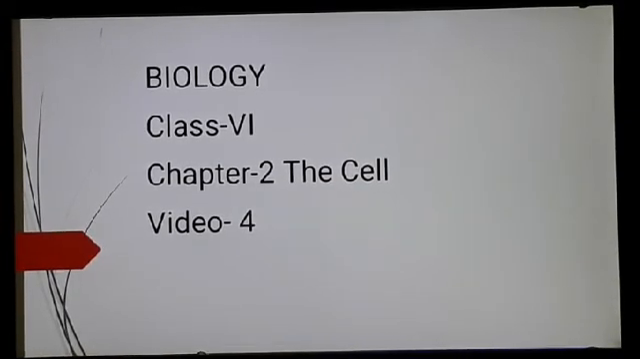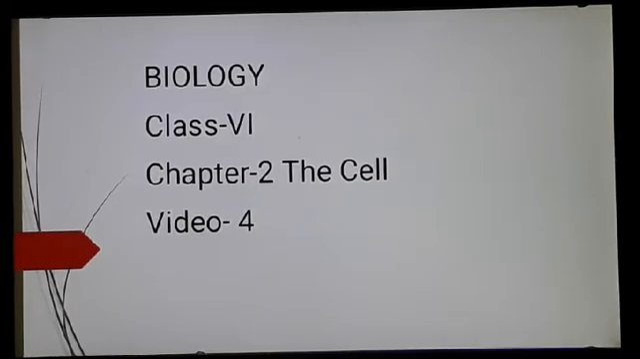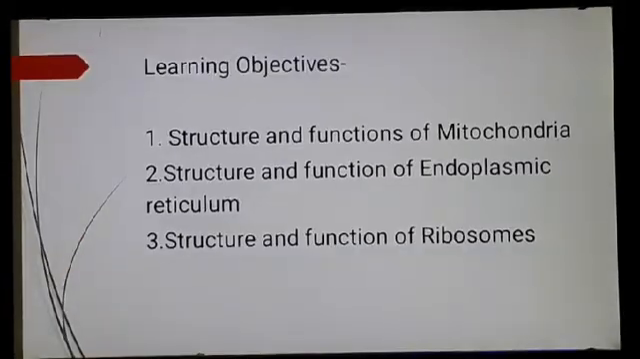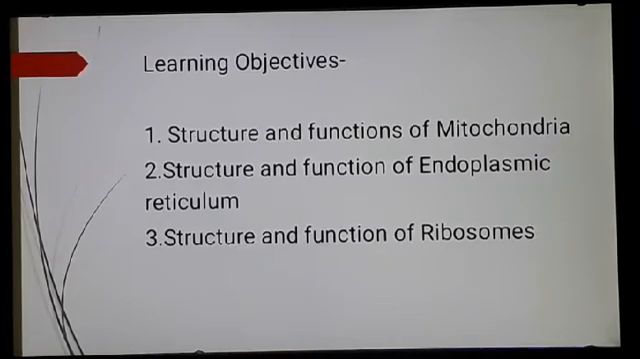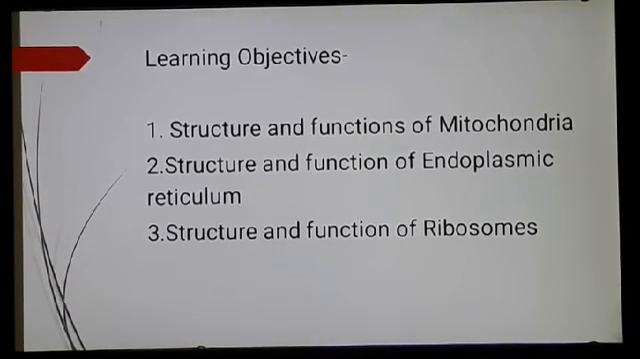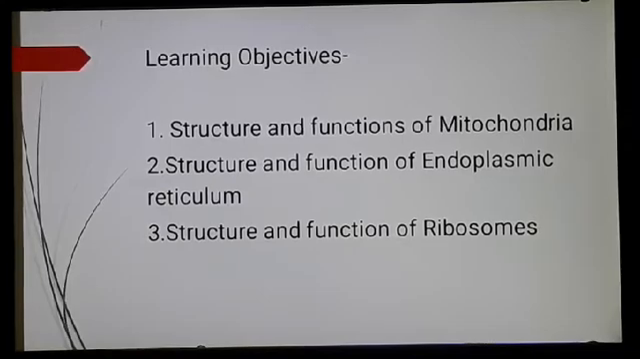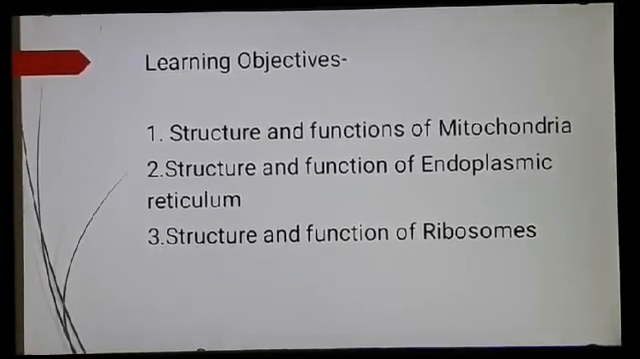This is the fourth video lesson of your chapter number 2, the cell. In the previous video lesson we started with cell organelles, and in that we discussed the nucleus, the part of the cell. In today's video lesson we'll learn about other cell organelles named mitochondria, endoplasmic reticulum and ribosomes. So we'll read about the structures and functions of mitochondria, endoplasmic reticulum and ribosomes.